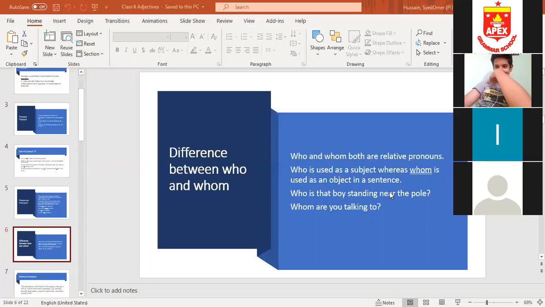Who is this girl? Okay, anything you can say. You are asking who, if we are using it as a subject. Zen is the boy who is 10 years old. Okay, we are referring to Zen.